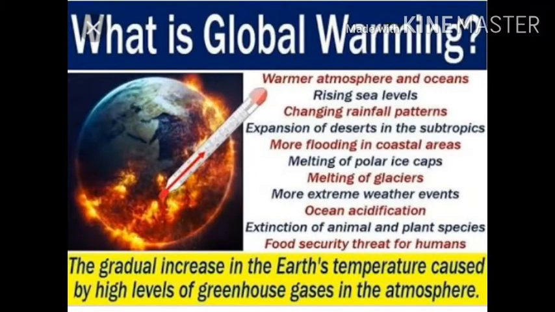Okay students, so this is the definition: increase in air temperature due to the excessive concentration of greenhouse gases is called global warming. There are four major activities which produce greenhouse gases. First is agriculture, second is energy use, third is industrial process, and fourth is deforestation. Due to these four activities, mostly these gases increase in the atmosphere.